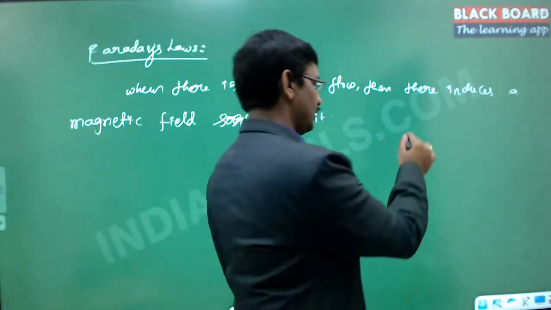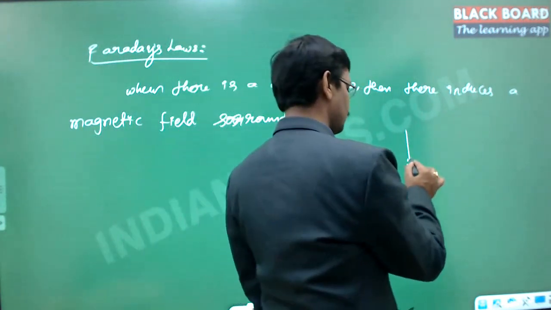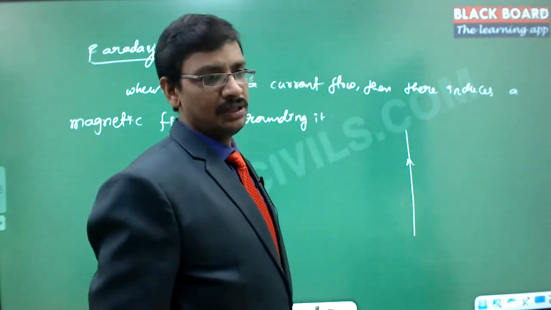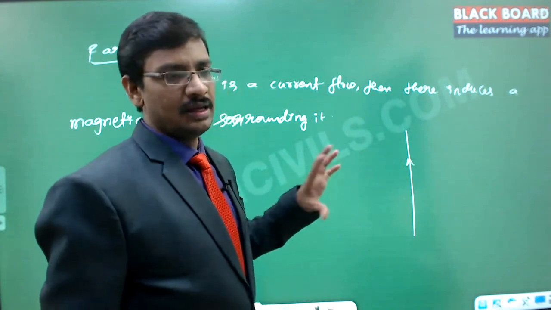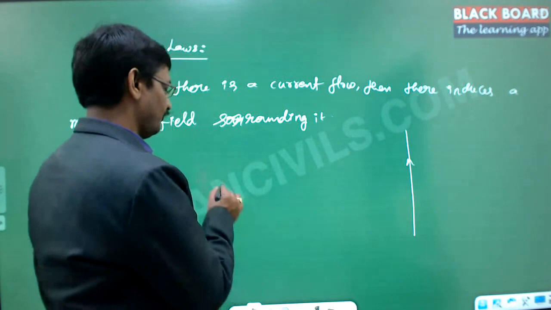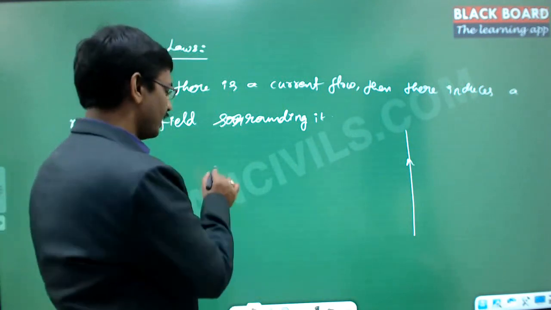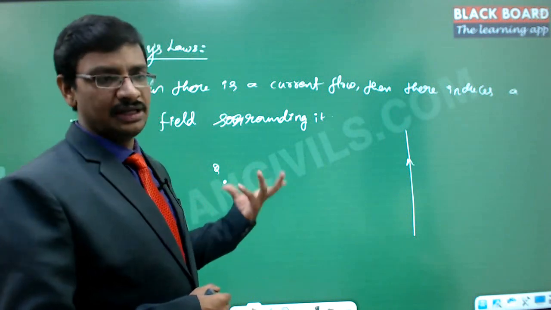Suppose there is a conductor like this, and a current is continuously passing through it. Current means it's not static charges. In electrical engineering, the way you need to look at it is, first it starts with Coulomb's law. Coulomb's law states that if there is a point charge of magnitude q, then it has its own influence on nearby charges.